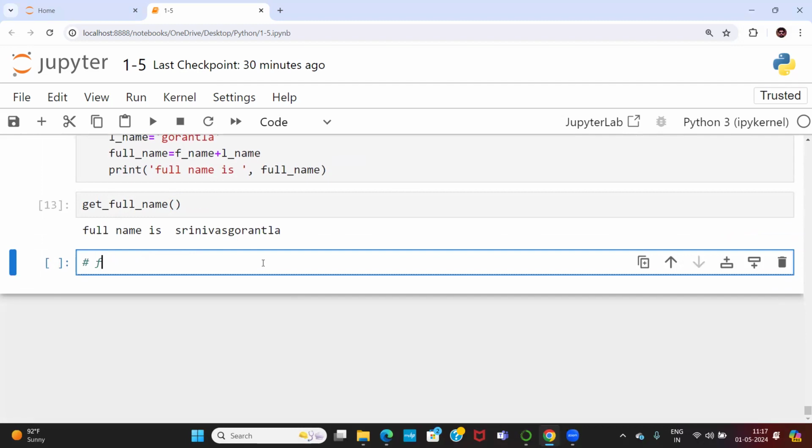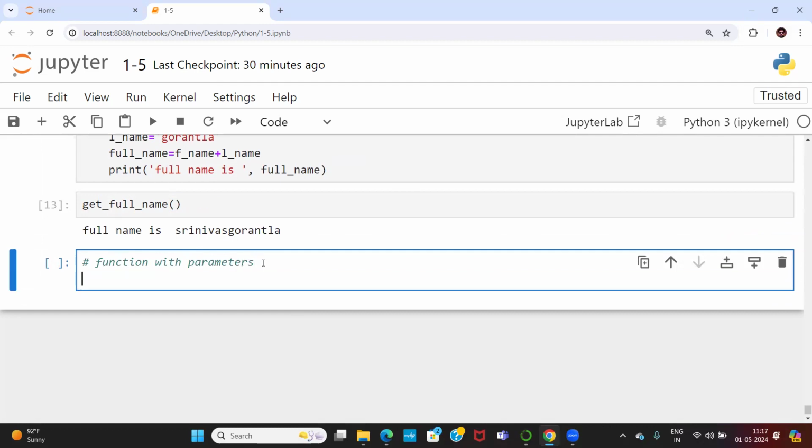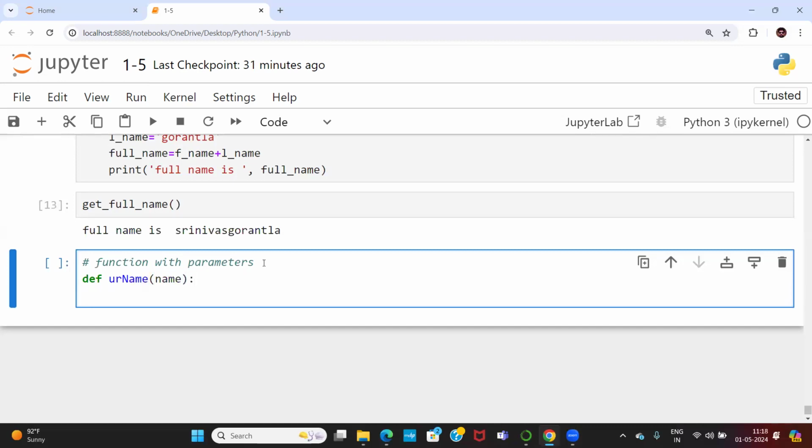Now let me go with the function with parameters. Function with parameters, very important. Now let me write a function. def say, okay, so your name. The parameter name is name. And print.